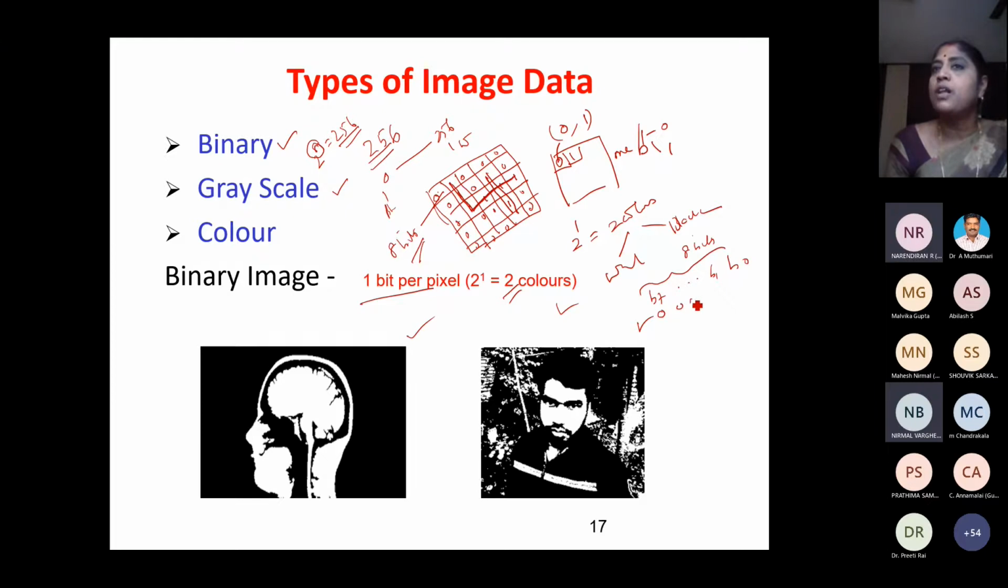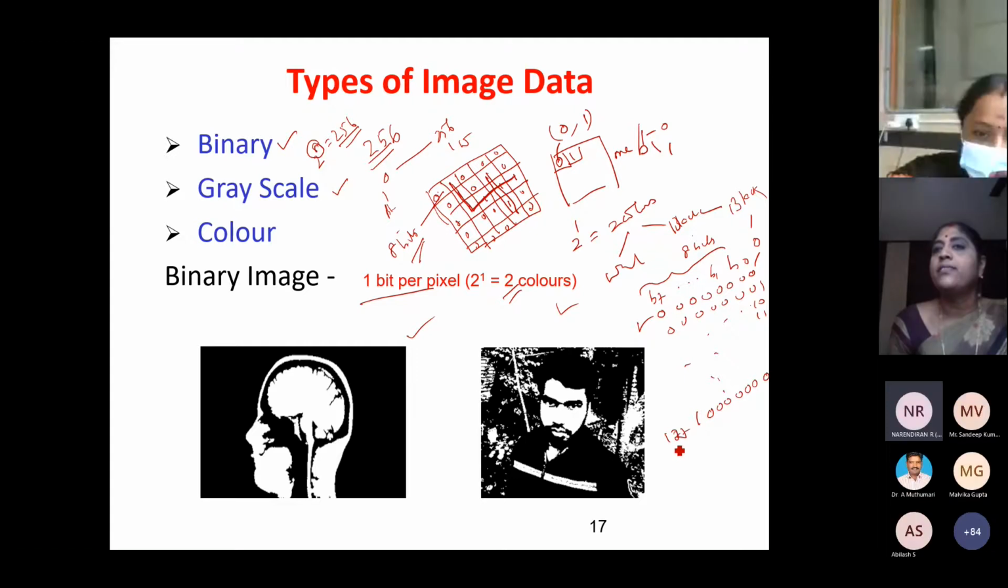So if I assume all the 8 bits to be 0 initially, that represents 0, which is nothing but black. Then I'll have different combinations, like 0 0 0 0 0 0 0 1, 0 0 0 0 0 0 1 0, and many combinations going on. In the middle, when I get to 127, I'll be getting 0 1 1 1 1 1 1 1. So this is 127. This is gray color.